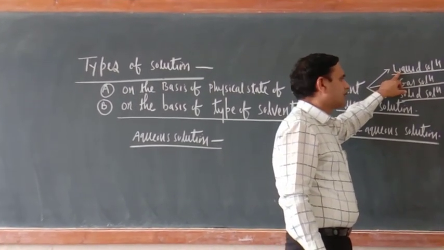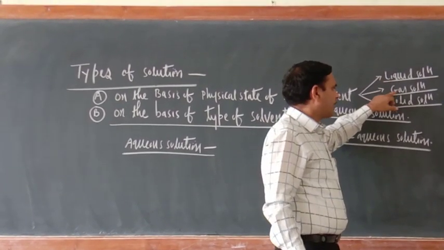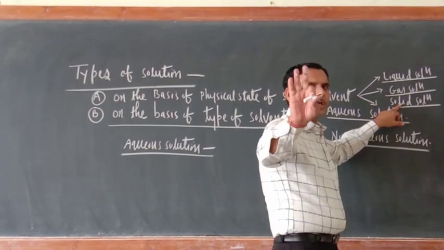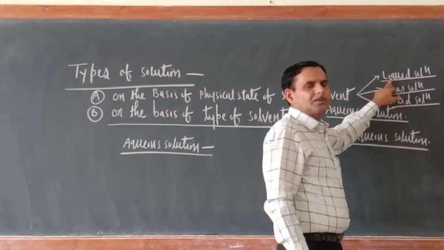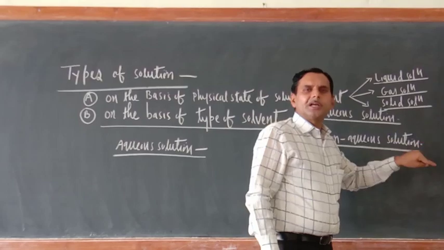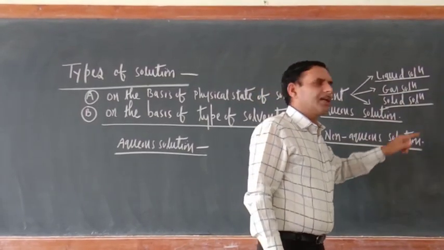In liquid solution, how many can be? Three can be. Here also three can be. Here also three can be. So total 9 types of solutions are there. Just see, like in liquid solution, what is there? Liquid in liquid, solid in liquid, gas in liquid.